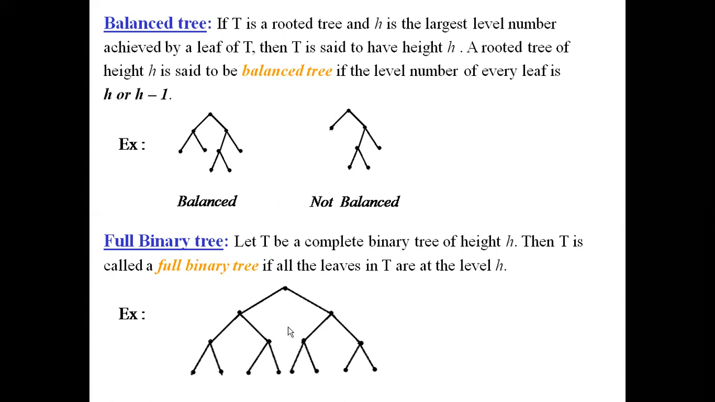So let us consider this example, which is a full binary tree. We observe that all the leaves are at the level h only. Root is at the 0th level. This is first level, second level, third level. So we observe that all the leaves in this tree are at the third level only. So this is a full binary tree, which has out degree exactly equal to 2 for every internal vertex.